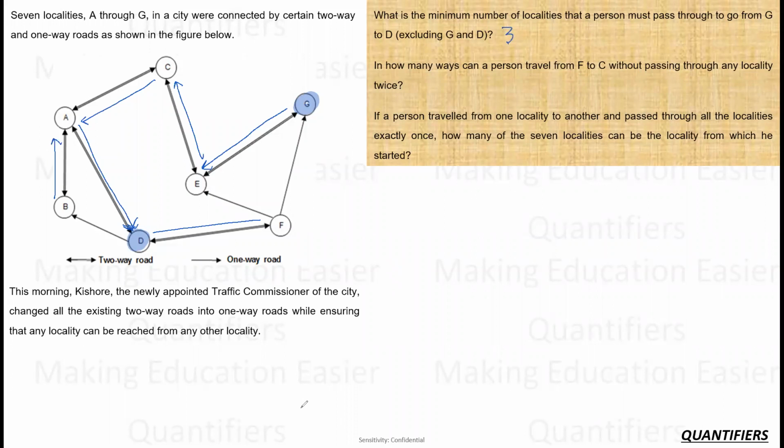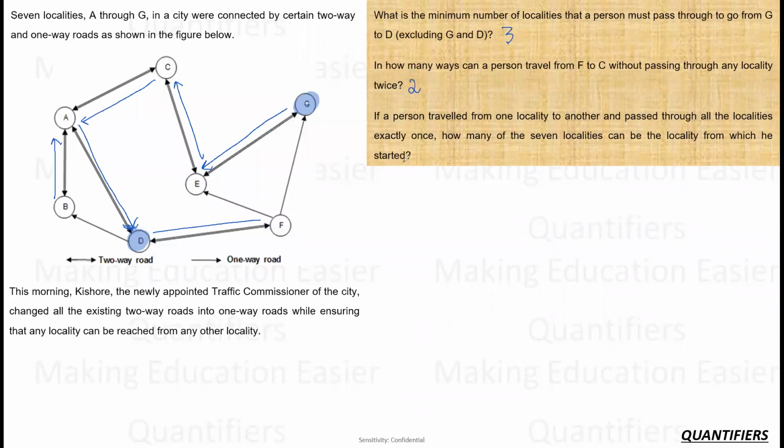Second, in how many ways can a person travel from F to C without passing through any localities twice? So from F to C, right? So there are only two ways, 1 and 2, right? There is no other way. A pretty straightforward one.